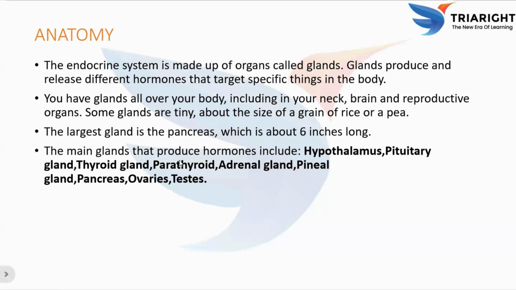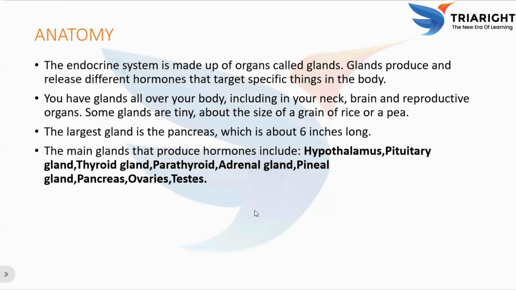So what are the main glands that produce hormones? Hypothalamus, pituitary, thyroid, parathyroid, adrenal, pineal, pancreas, ovaries and testes. So what does the hypothalamus do? It controls the pituitary gland and it links the nervous system to the endocrine system. The pituitary gland is also called the master gland. It controls other glands. The thyroid gland regulates metabolism. The parathyroid controls the calcium levels in the blood.